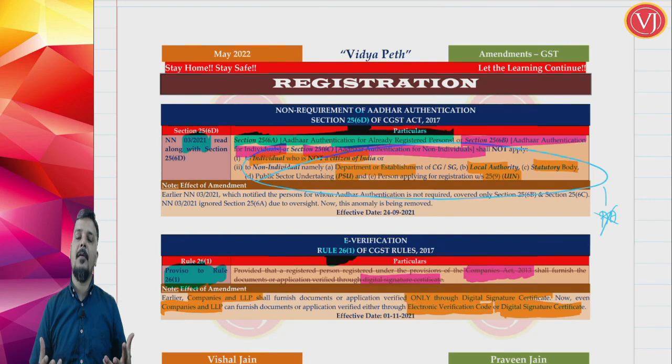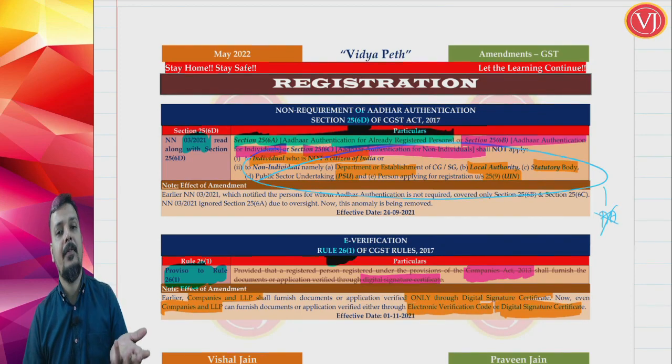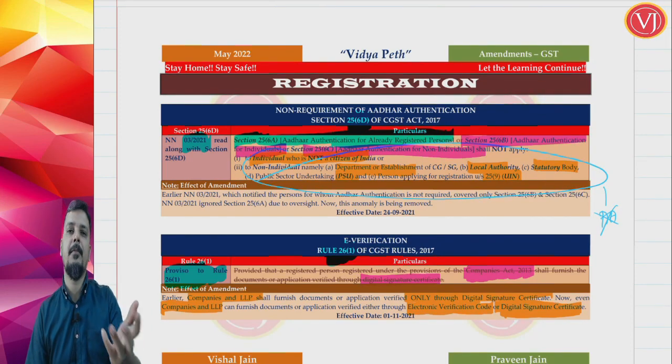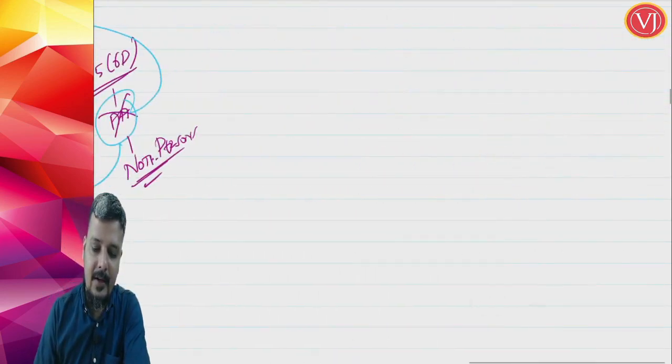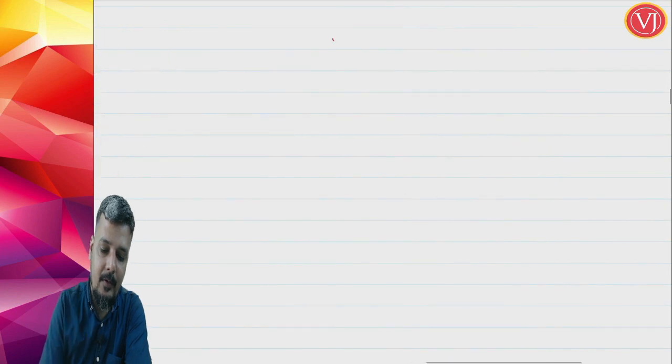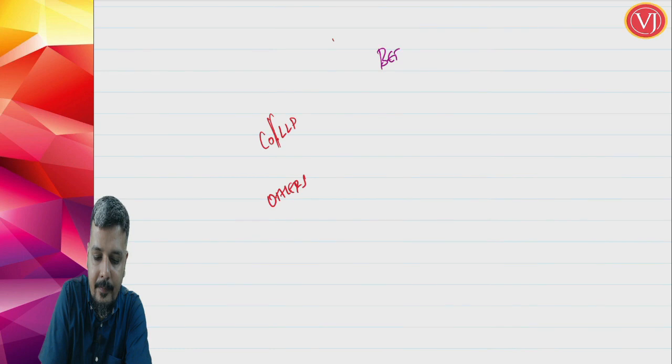Now what has happened after the amendment, whether it is company or LLP or partnership firm or proprietorship concern, etc., now they can all authenticate the document by way of EVC, that is electronic verification code. A simple OTP will come and you have to give it, or by way of DSC. So a very simple amendment has come in. So if you want to understand in this way, company, LLP, others, before amendment, after amendment.